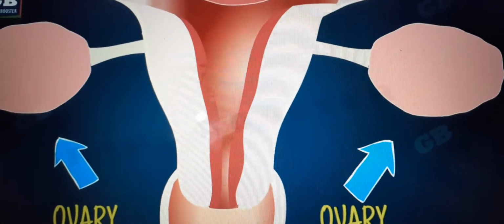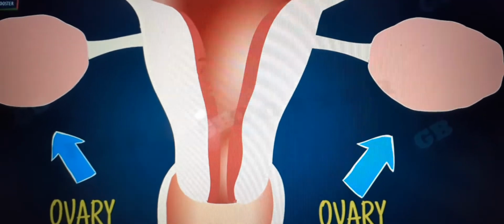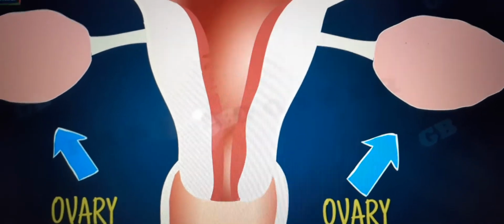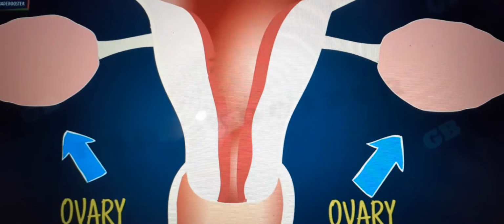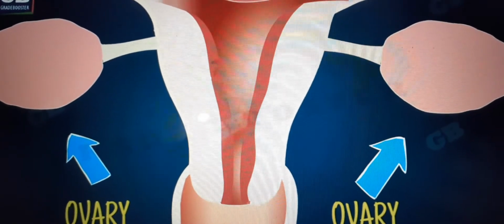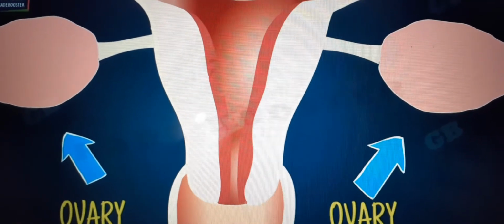Primary sex organs in the female reproductive system are the ovaries. These are one pair, attached on both the left and right side to the uterus. The ovary is a primary sex organ which produces the female gamete called ovum or egg.